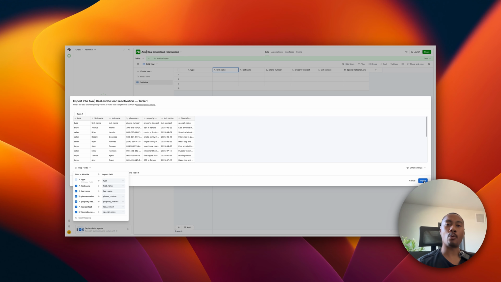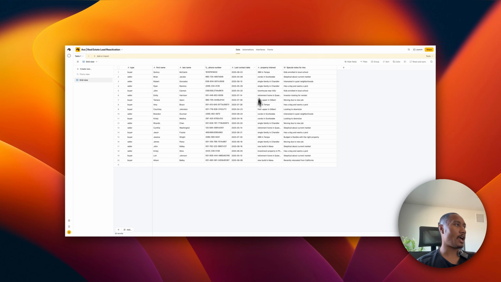But I already have the workspace set up. I just wanted to walk you through how we can achieve this. But now I'm going to navigate back to the initial workspace that I have, which has the table imported already. Okay, so here I have my table.